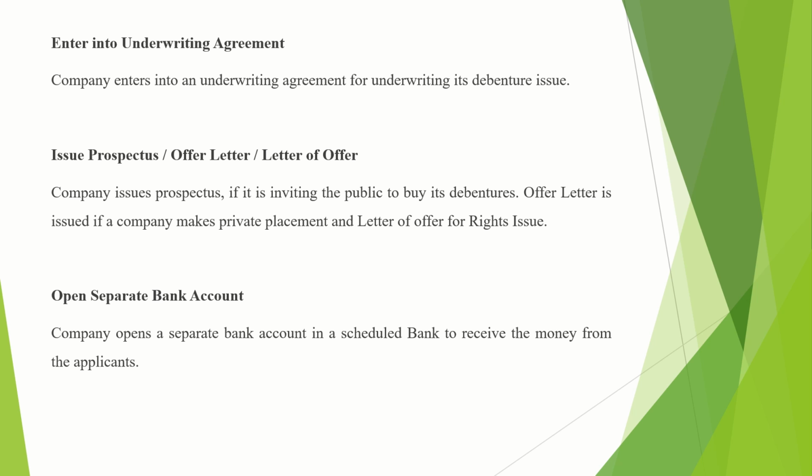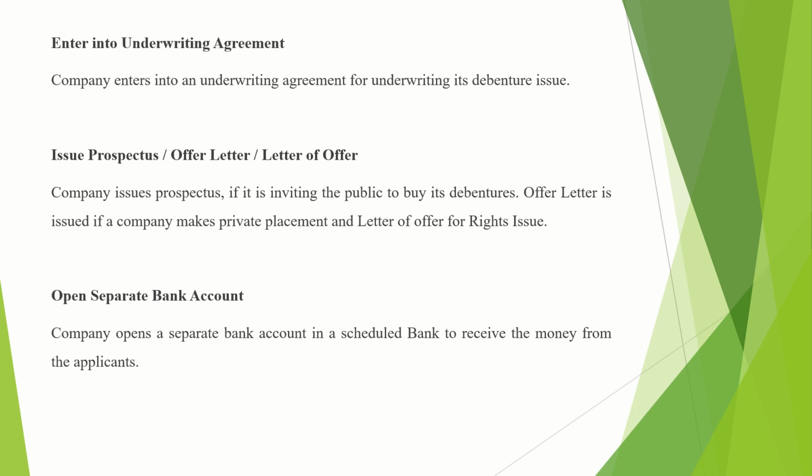Now coming to the sixth step, it is issue prospectus, offer letter or letter of offer. Now these three things are to be issued by the company to various types of participants. Which are those? The company issues a prospectus if it is inviting the public to buy its debentures. So here the prospectus is issued by the company to the public.